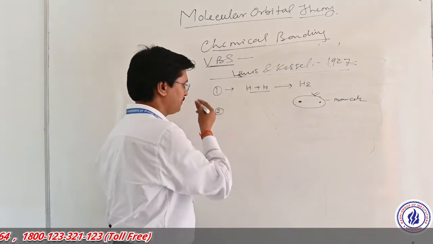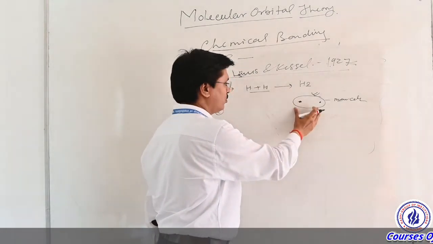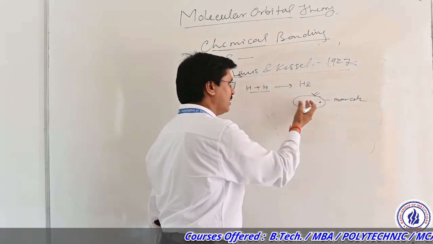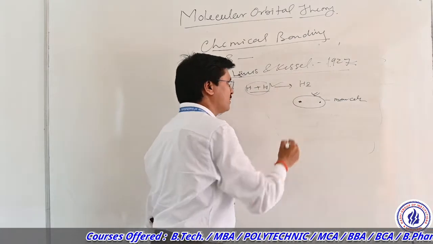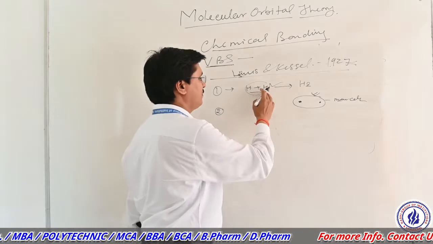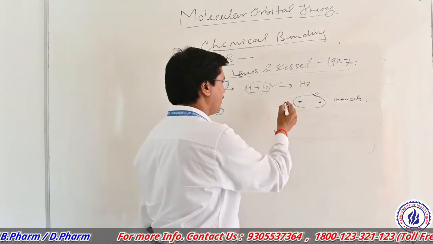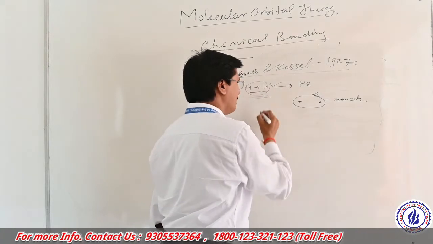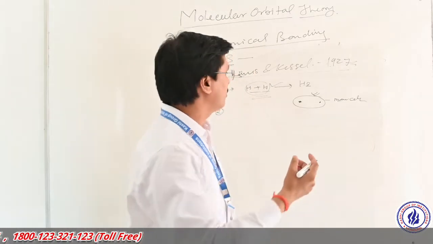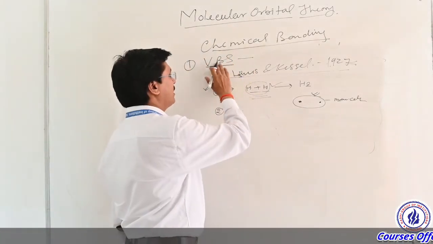The second point is that when two atoms combine to form a molecule, these two atoms do not retain their identity after separation from the molecule. This is the very conceptual way through which bond formation was explained by